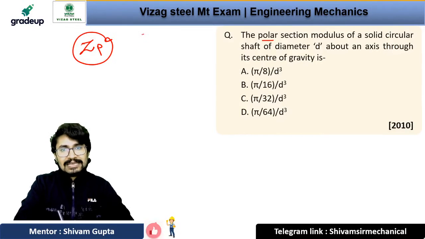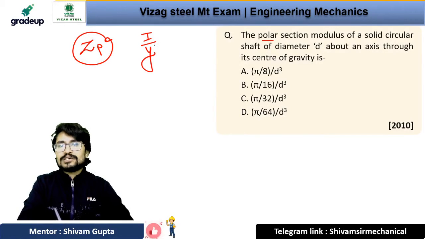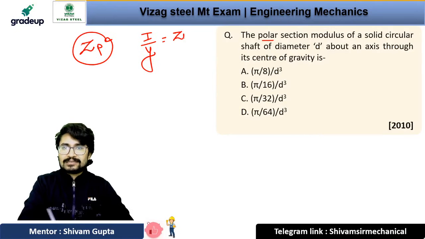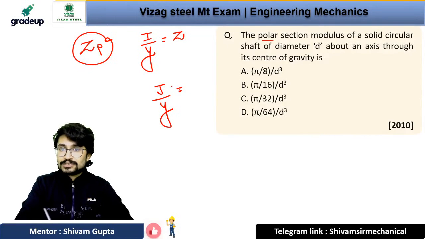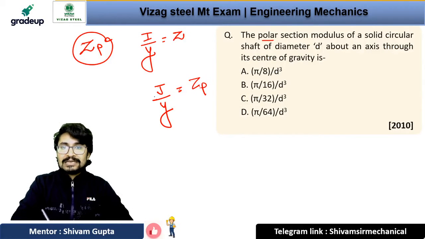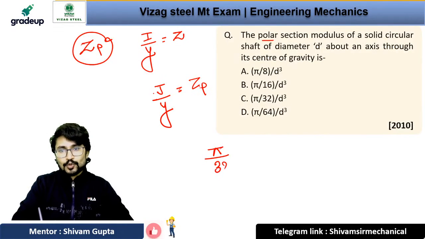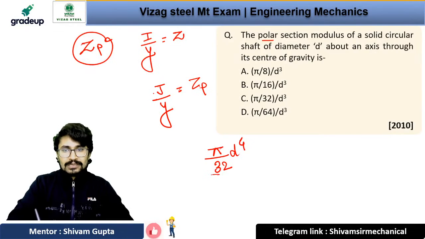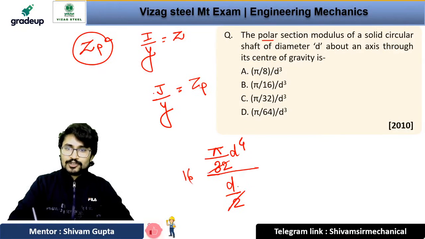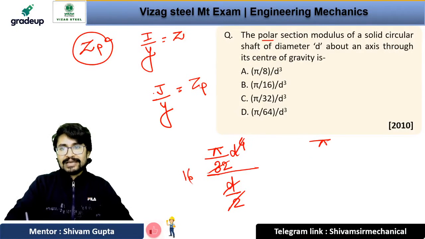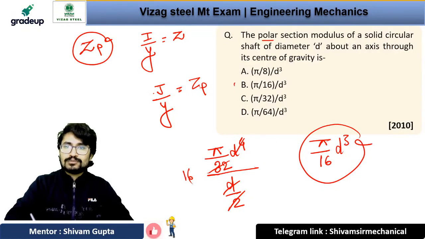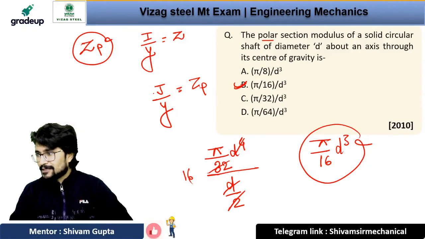We know that I upon Y, that is moment of inertia upon Y, is known as Z. And J upon Y, that is polar moment of inertia upon Y, will give you ZP. For polar moment of inertia, you know that it is pi by 32 d to the power 4 divided by Y, that is d by 2. When you solve it, the answer is pi by 16 d to the power 3. So the correct answer will be option number B, pi by 16 d to the power 3.